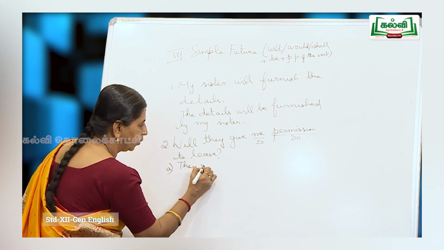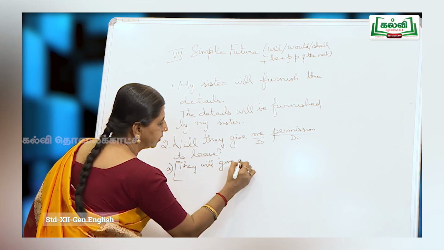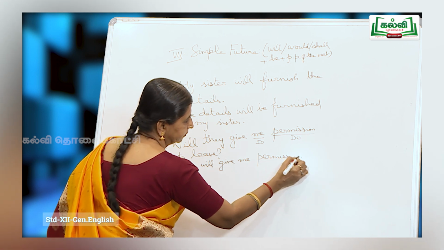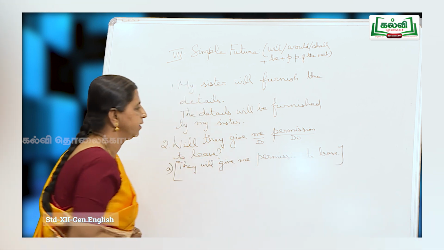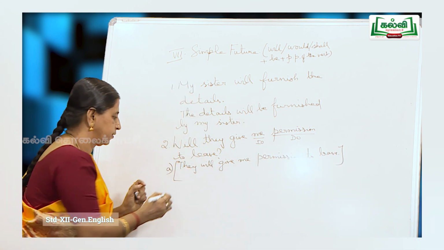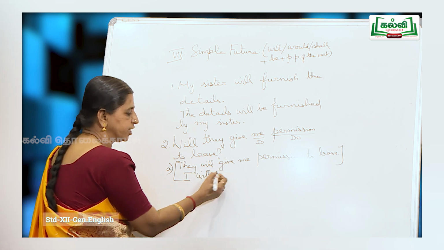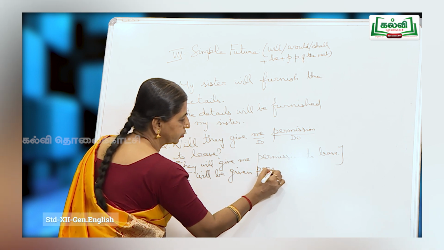They will give me permission to leave. Okay. So, consider me now. It changes to I. So, I will give changes to will be given. I will be given permission to leave.